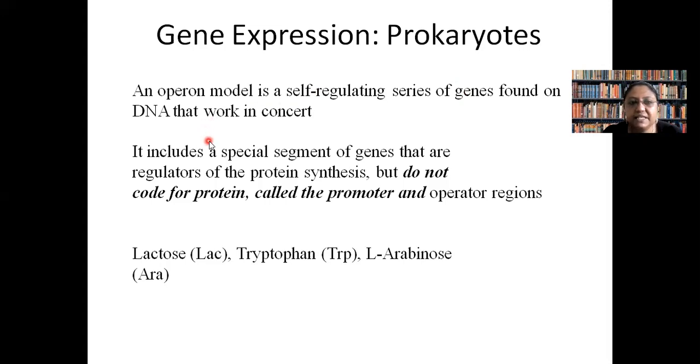Basically, in prokaryotes, it was called the operon concept. What is an operon? In prokaryotes, it was proposed that the regulation of gene expression occurs in case of a group of genes.